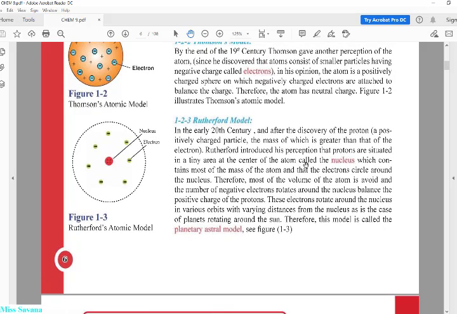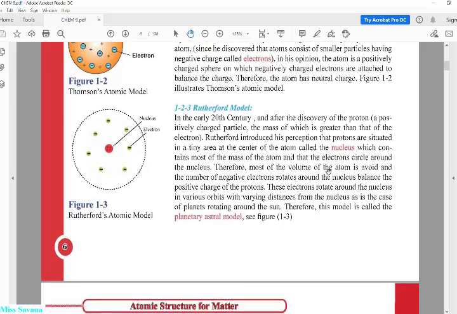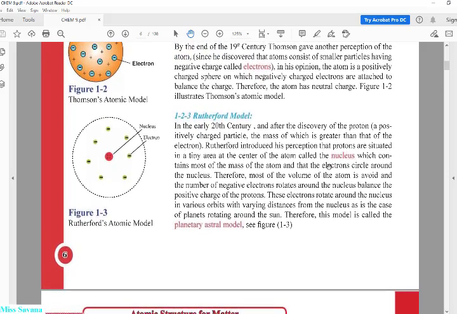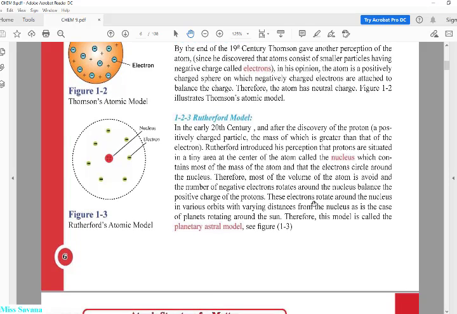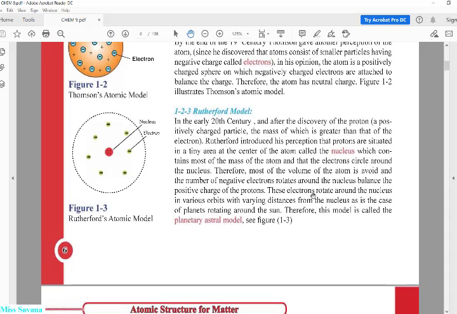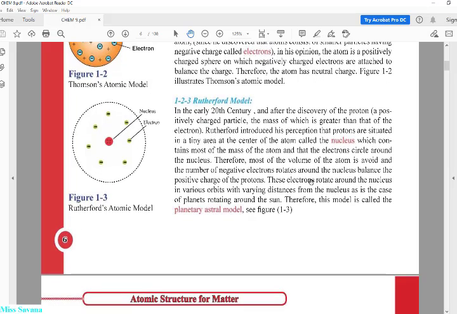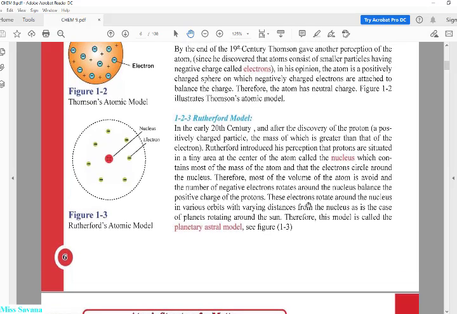في هذا الوقت they discovered the proton. What is the proton? It's a positively charged particle, جزيئة موجبة الشحنة, the mass of which is greater than that of the electron. وزنها, the mass, or you can say الكتلة, is greater than that of the electron. Actually, the electron mass is negligible compared to the proton mass.